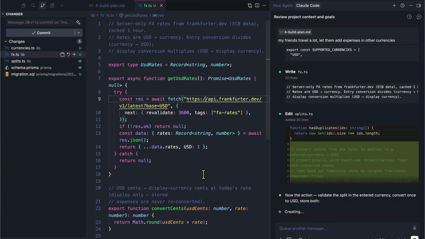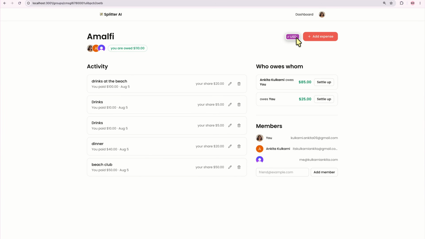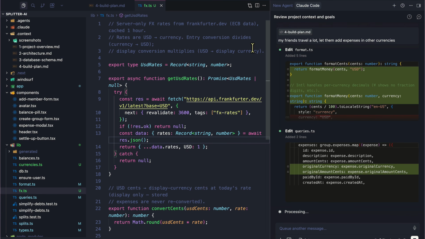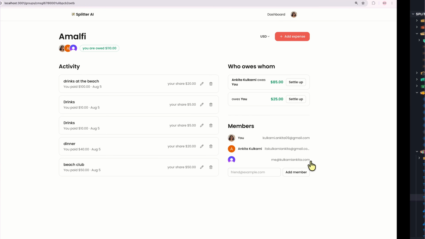Which is pretty neat actually, that it decided that automatically. And it ran the migration too. So later on, it just has to update the UI. If I refresh the page, it's still working on the back end right now, and then it will update the UI. Currency select, exactly what we want.